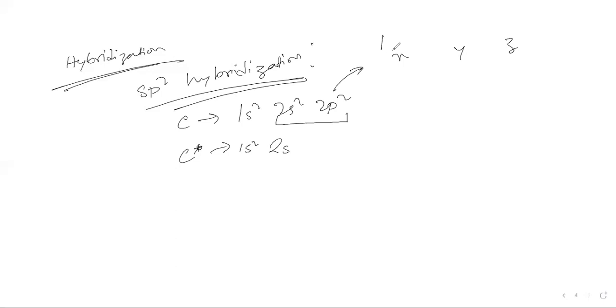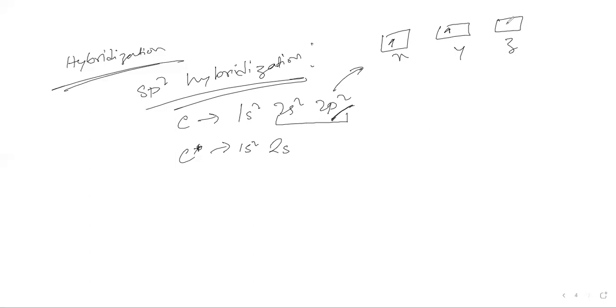Since there are only 2 electrons in p, each electron is singly in x and y. They are not paired together in the same orbital; rather, each of the electrons is in a different orbital.